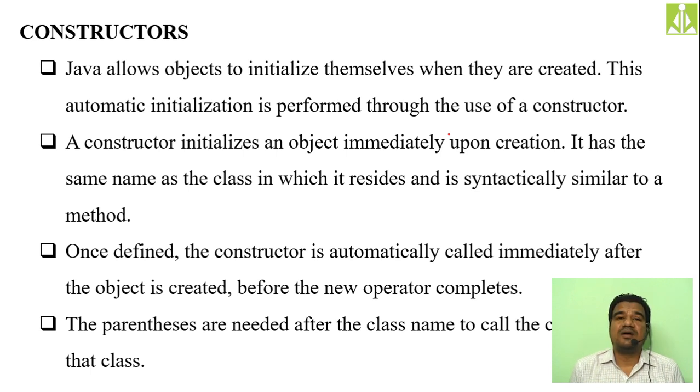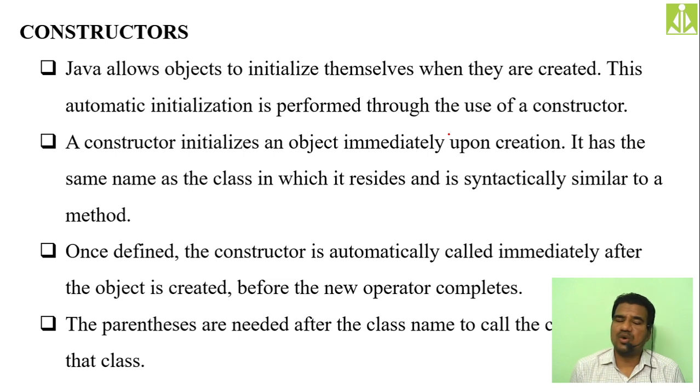When Java executes its classes and creates objects, it adds a default constructor: a constructor without any statements, without any parameters, without any return type. We call it the default constructor.